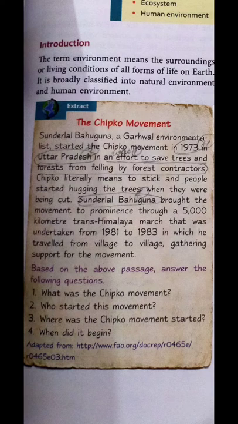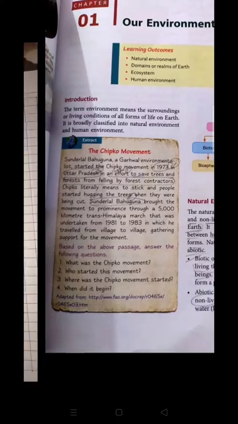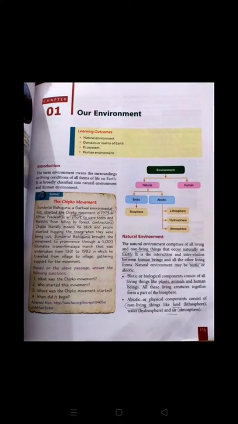After that, moving further, where was the Chipko movement started? Firstly, it was started in Uttar Pradesh. And moving further, when did it begin? The Chipko movement began in 1973. And where did it start? It started in Uttar Pradesh.